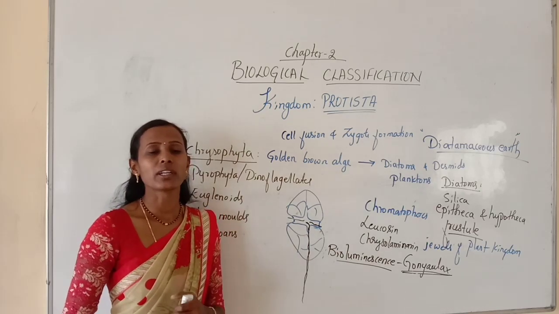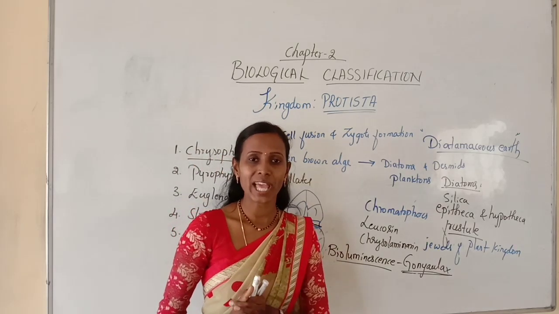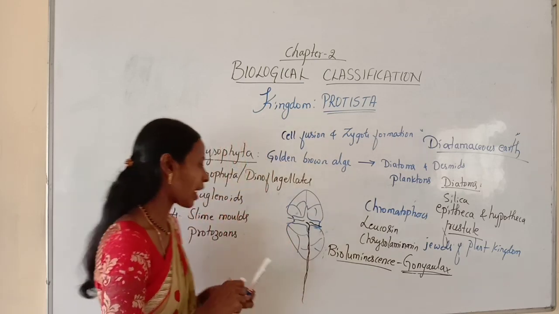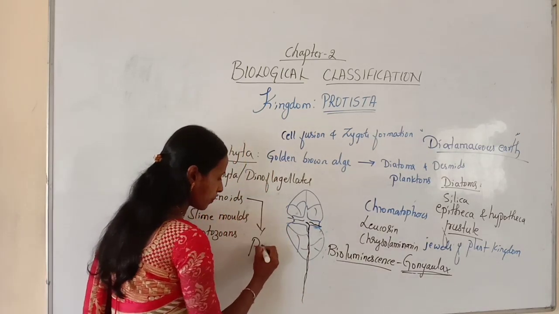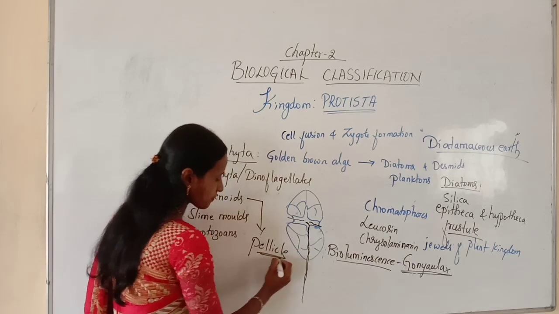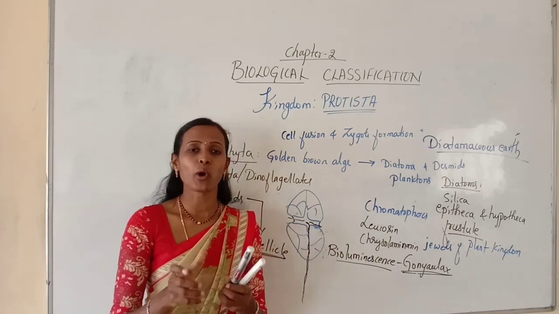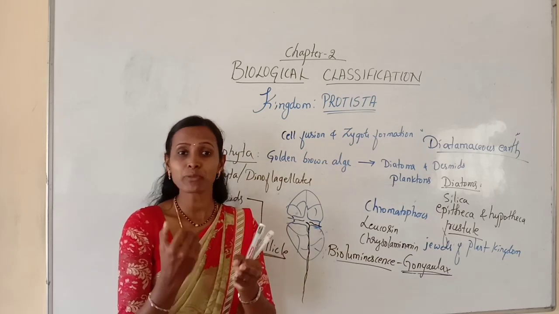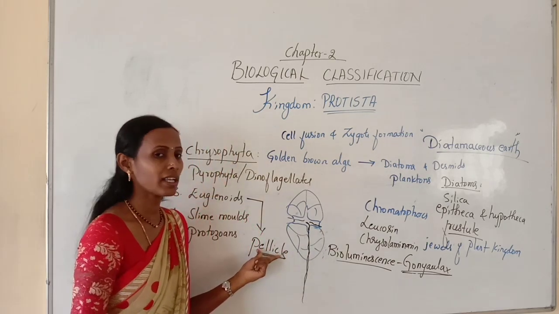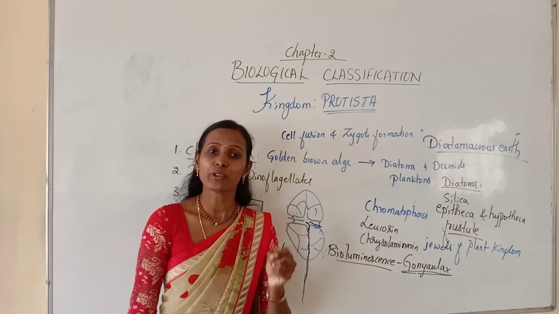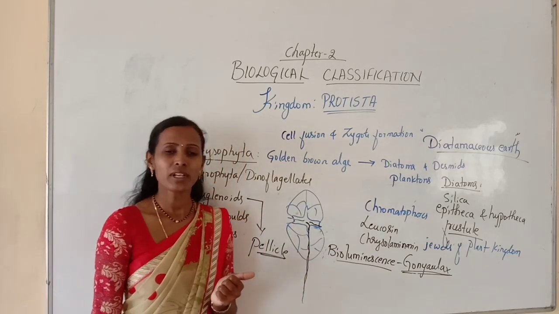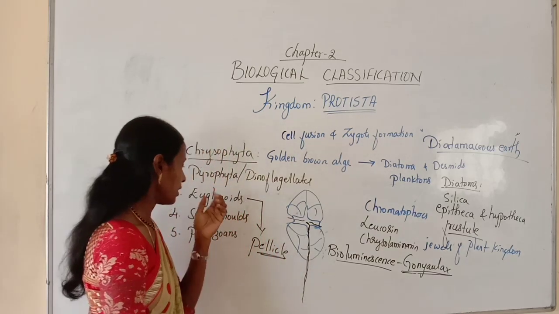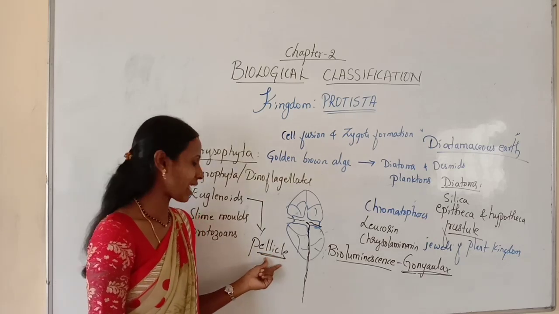Here these euglenoids do not have a cell wall. Instead of a cell wall, they have a protein-rich layer called the pellicle. This pellicle makes their body flexible. As plants have flexibility because of the presence of cellulose, similarly this pellicle, a protein-rich layer present in euglenoids instead of a cell wall, makes their body flexible. Try to understand. So euglenoids have a protein-rich layer called a pellicle.